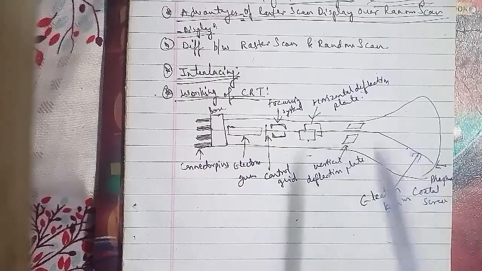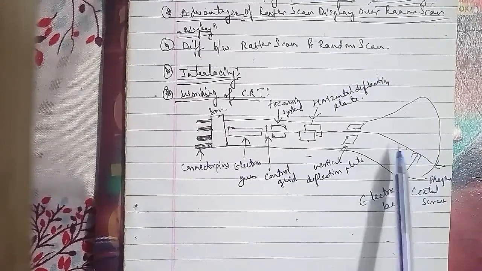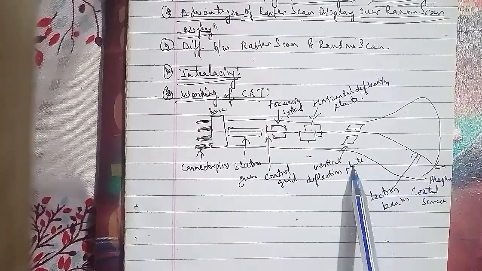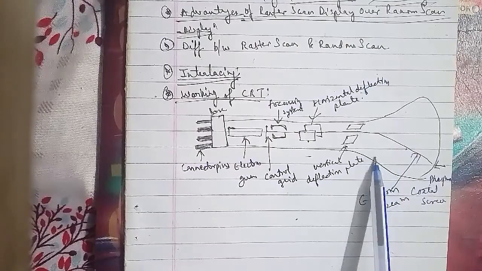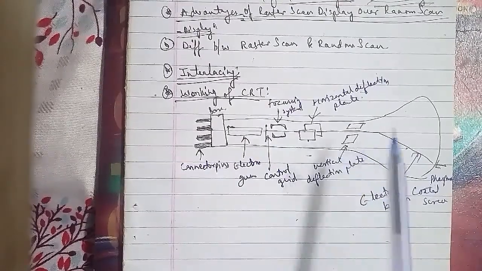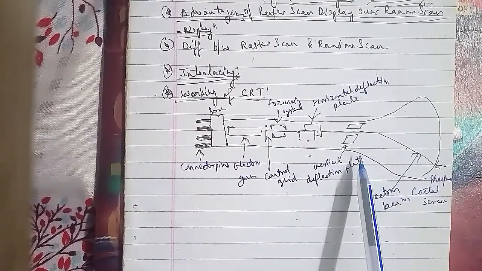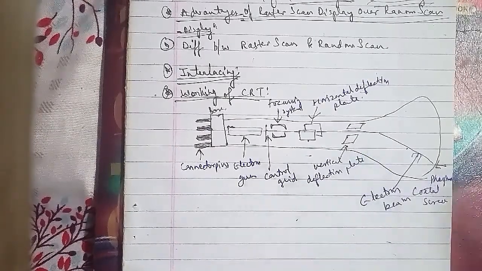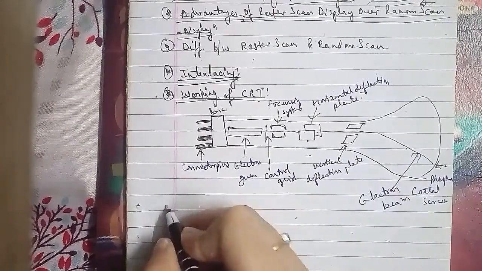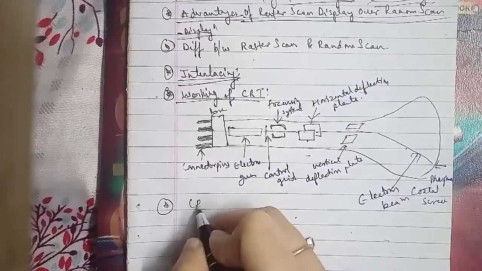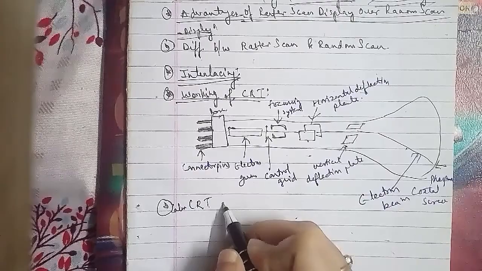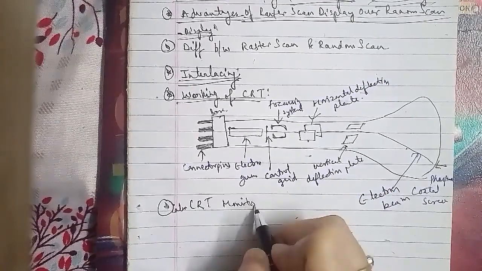The beam penetration method for displaying the color picture has been used with the random scan monitor. Two layers of phosphor, usually red and green, are coated onto the inside of a CRT screen, and the displayed color depends on how far the electron beam penetrates into the phosphor layer. A beam of slow electrons excites only the outer red layer, and a beam of very fast electrons penetrates through the red layer and excites the inner green layer as well.